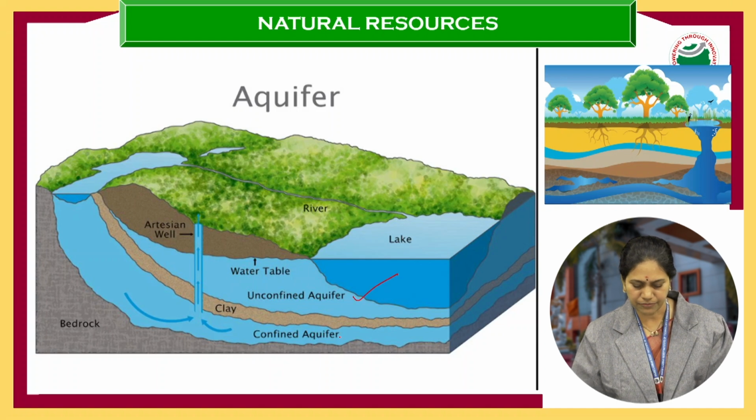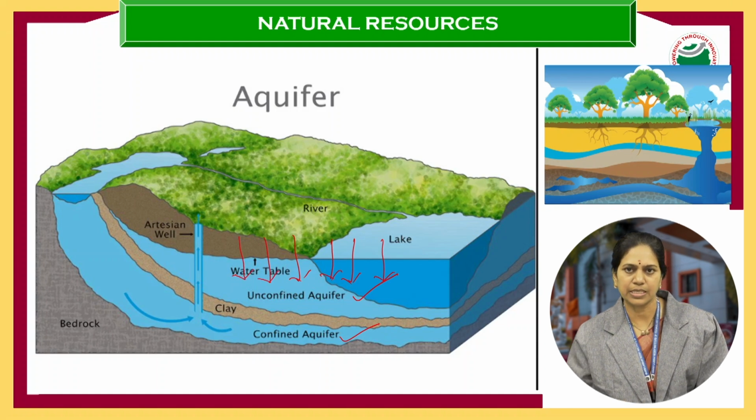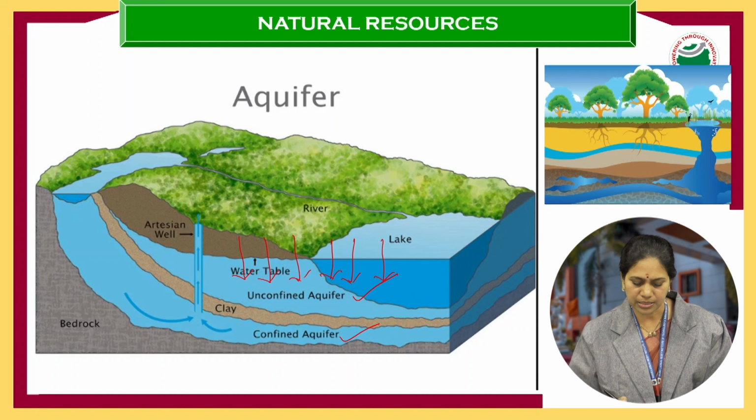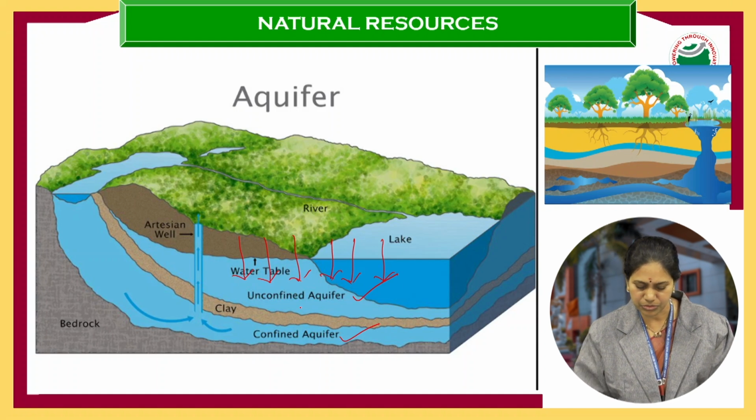Unconfined aquifer, confined aquifer. Okay, unconfined aquifer is where the seepage is faster and the water content is more, because there is no impermeable layer above it. So water, either from the lake or the river or from the rainfall, goes through the soil layers and enters this layer.